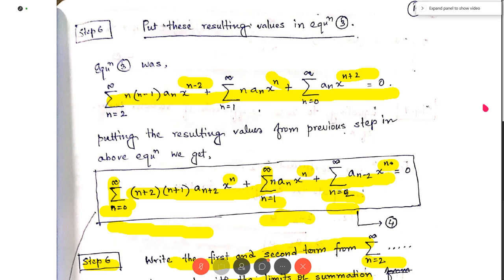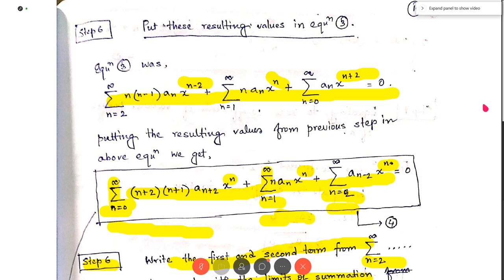Now this comes from 2a2, I think 2a2, and from here I get 1 plus 2, that is 3 into 1 plus 1, 2. From here, 2 plus 1, 3, 1 plus 1, 2, so 2 into 3, 6, so 6 a3 x, and from here I get a1 x.